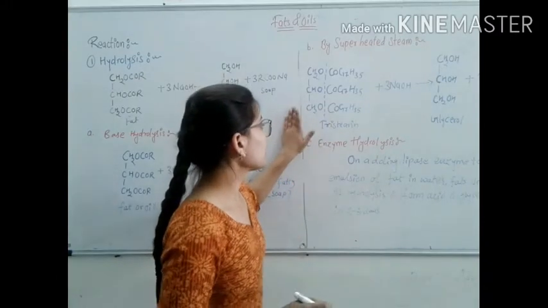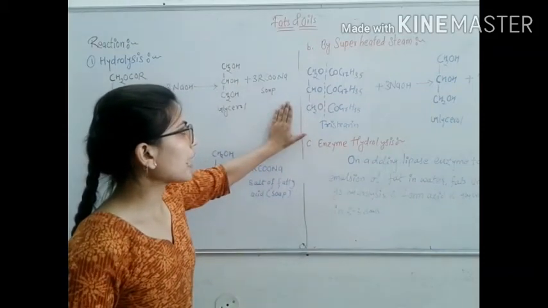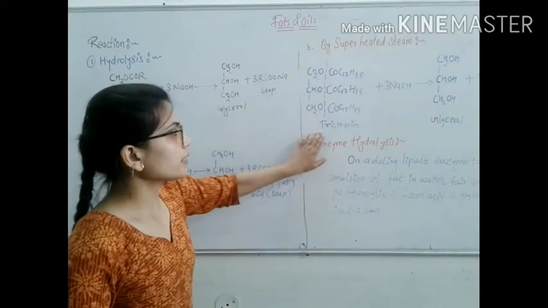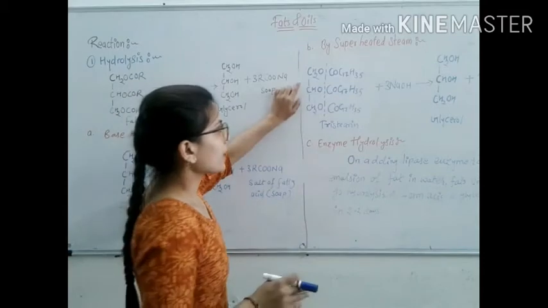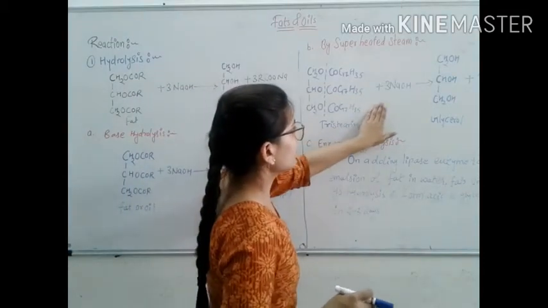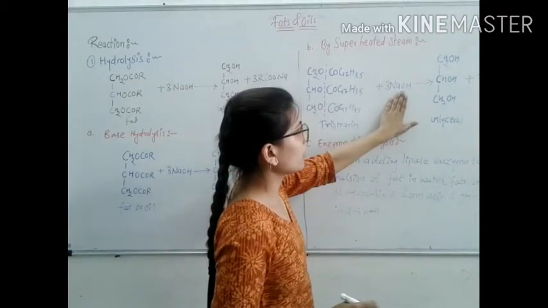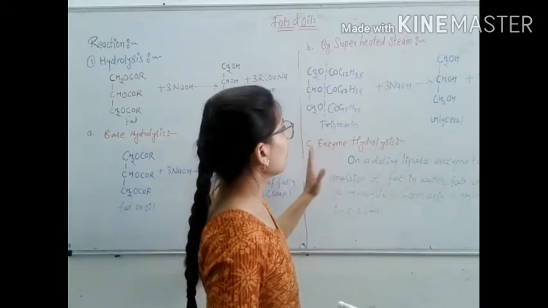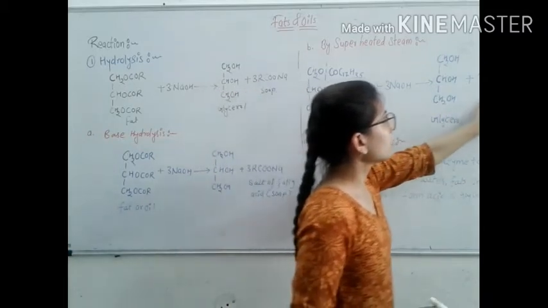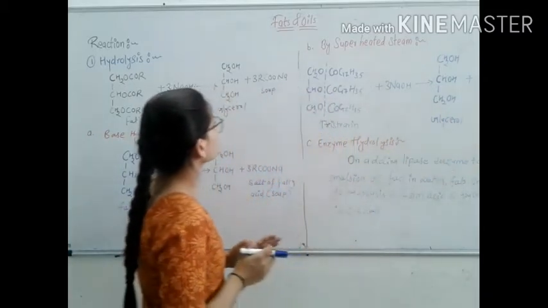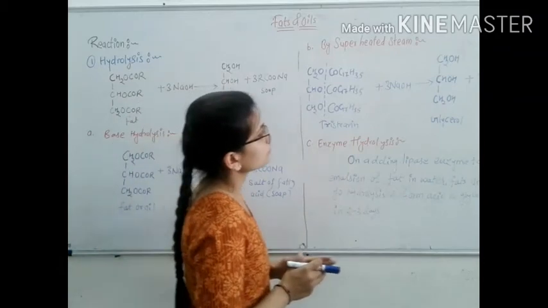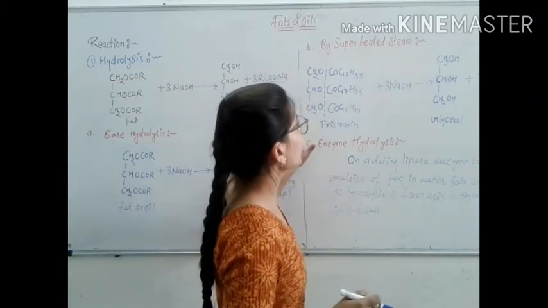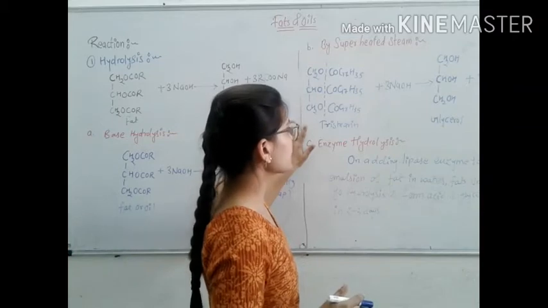For example, this is the structure of tristearin, which reacts with 3 moles of sodium hydroxide to form glycerol and soap. It is a reaction by superheated steam.